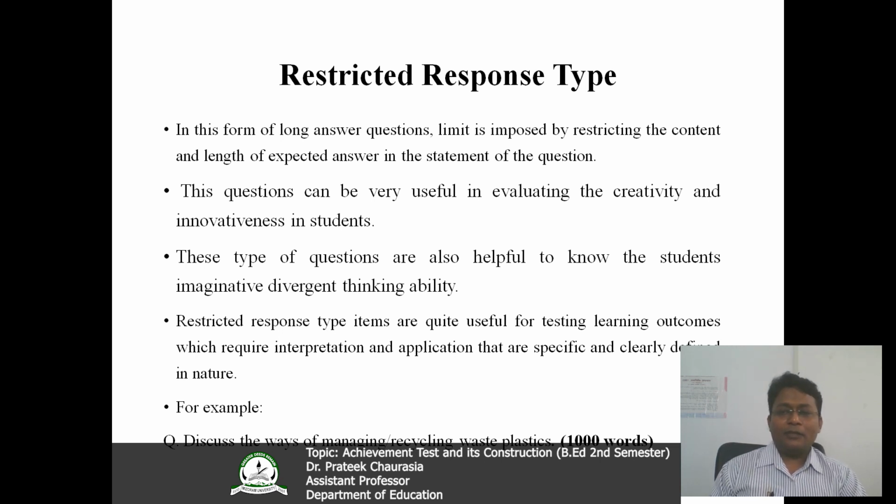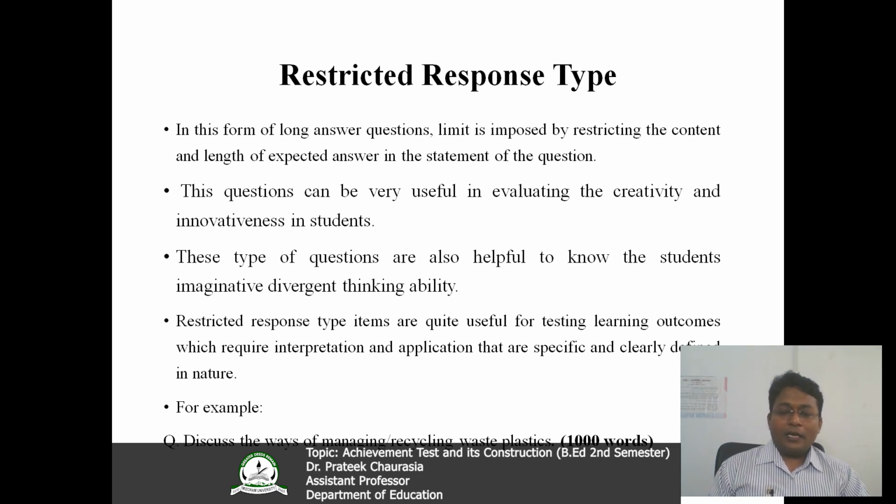For example, I am taking a question. You can see here, discuss the ways of managing recycling waste plastic. Look, this is a kind of question which is highly reflective. Here, a student will have their own ideas, their own understanding, of how they will manage and recycle the waste plastic.